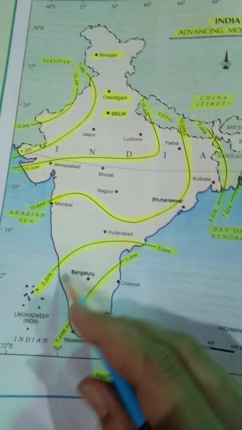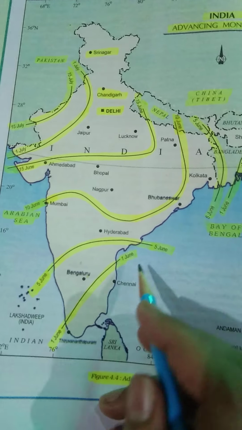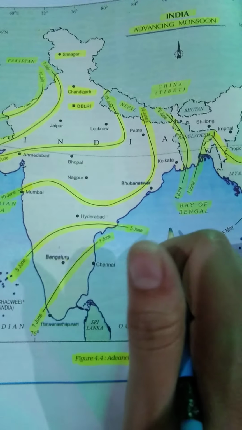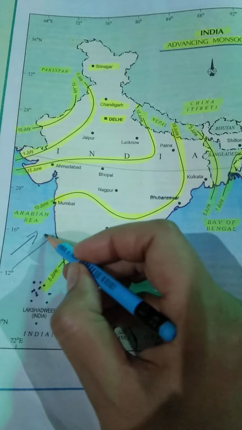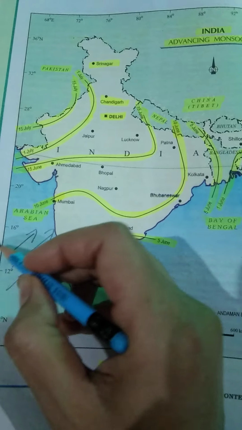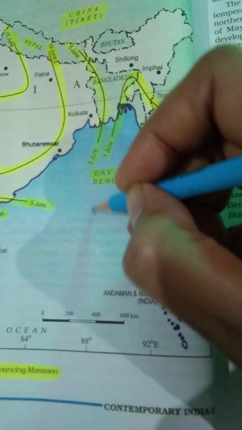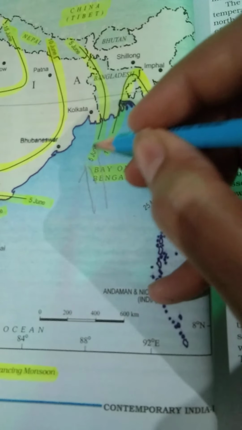See, these are monsoon winds. We have discussed that we can divide our monsoon winds into two branches. One branch enters from the Arabian Sea, this is the Arabian Sea branch, and the other branch enters from the Bay of Bengal, this is our Bay of Bengal.